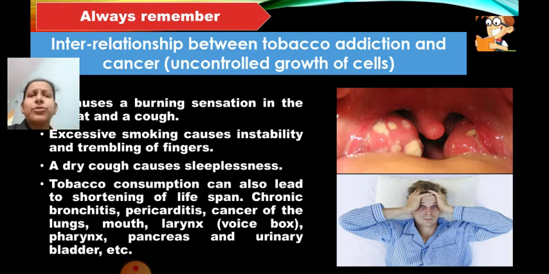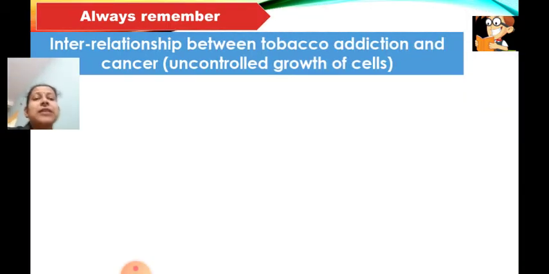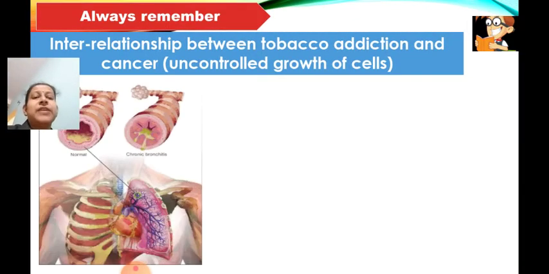Why go and eat all these things which are unwanted for the body? Okay, you can have it for fun sometime, and then it leads to it becoming habitual later on. You cannot leave this type of habit, and then it can cause cancers of different parts of your body, like chronic bronchitis, pericarditis. Okay, you can see the different types of disease here.